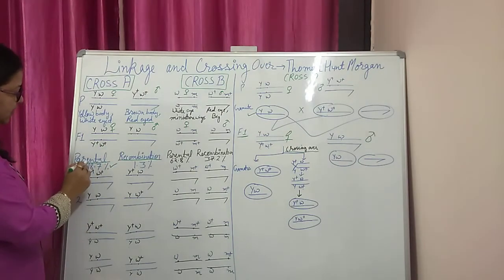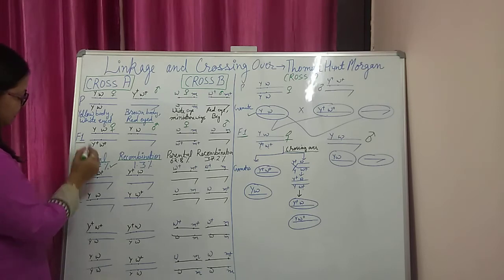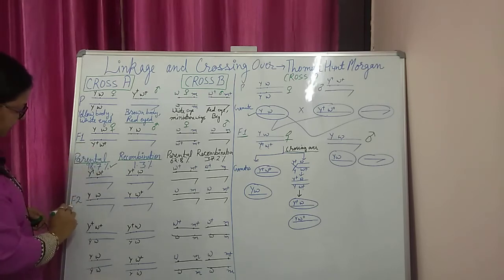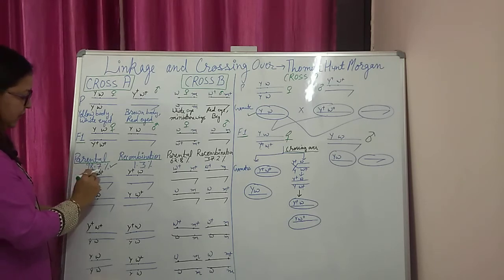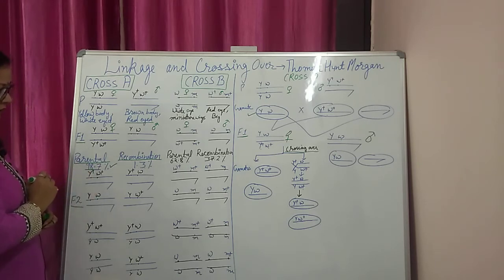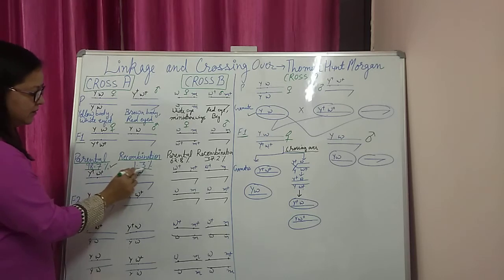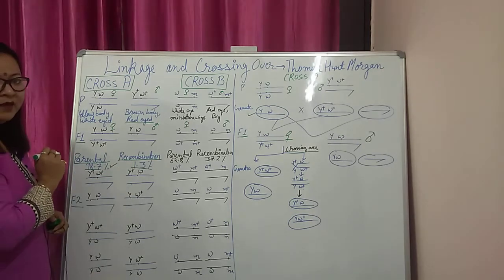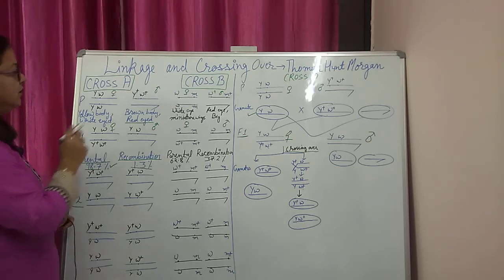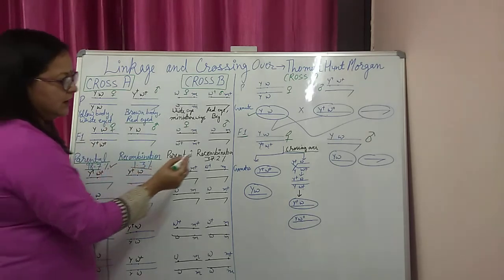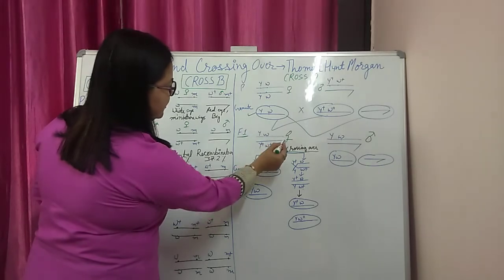Now I will explain how from the F1 generation we get this F2 generation. Parental types are more in percentage, 98.7, and only 1.3% we are getting the new combination or recombination. Morgan explained that this is the F1 generation, this female.